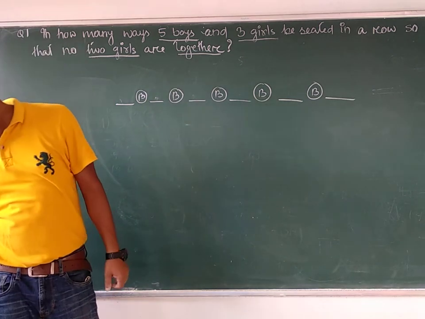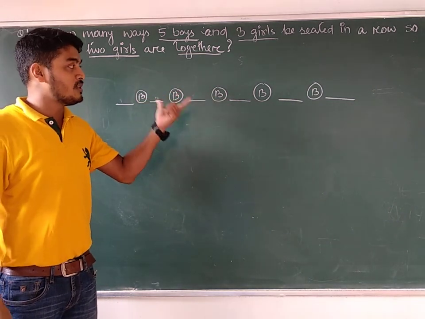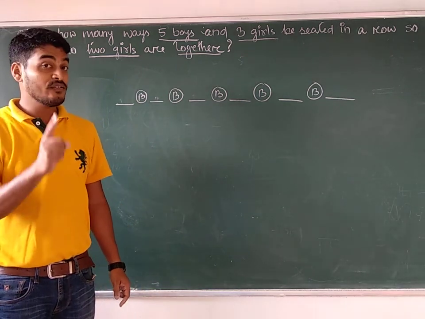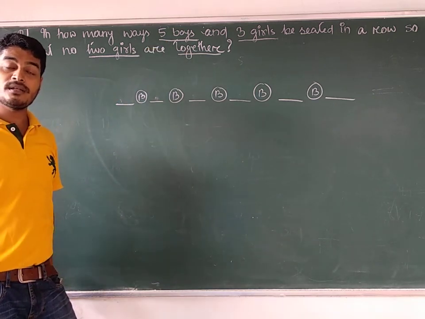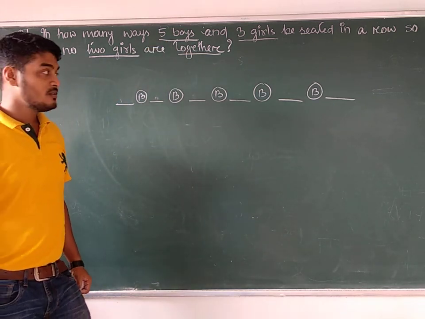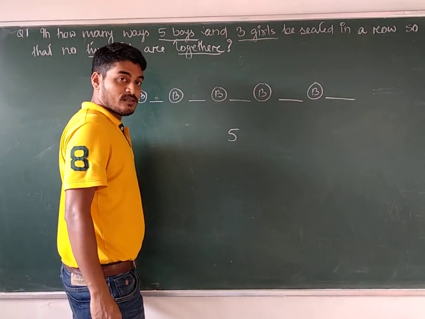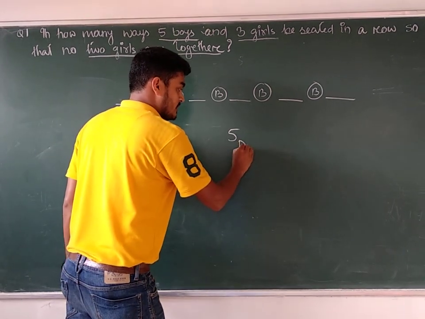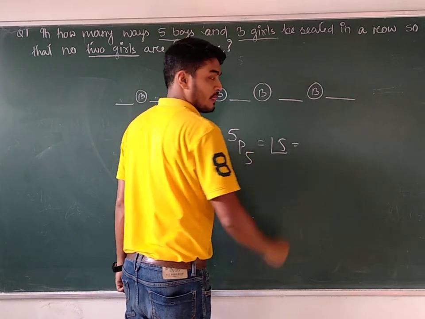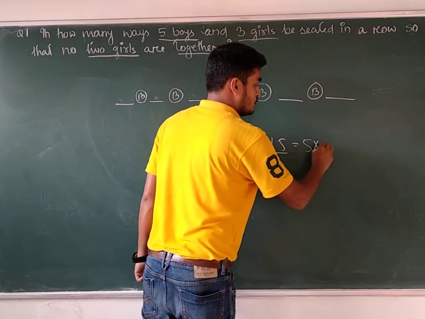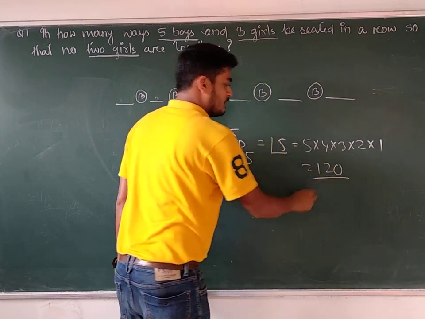First of all, listen. We will go to the girls later. Next, first of all, for the boys, how many places are there? Exactly 5 different places. How many boys do we have? 5. In how many ways can 5 boys sit in 5 places? Out of 5 boys, we have to arrange among themselves. So the answer is 5 factorial, which is 5 into 4 into 3 into 2 into 1, equal to 120. Are you getting my point?